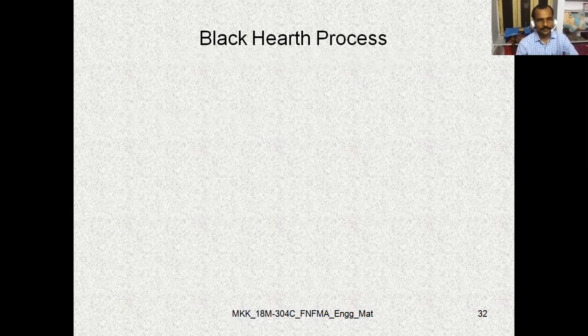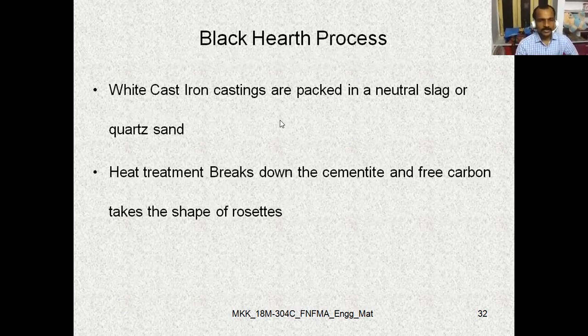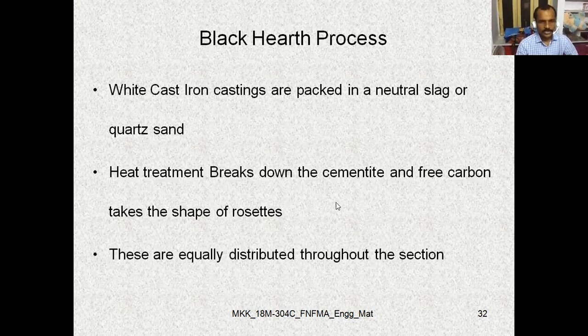Let us see. White cast iron castings are packed in a neutral slag or quartz sand. So whatever the casting parts, nothing but white cast iron castings, those are packed in neutral slag or quartz sand. So the heat treatment breaks down the cementite and free carbon takes the shape of rosettes. So these are equally distributed throughout the section. Rosettes are equally distributed throughout the section.